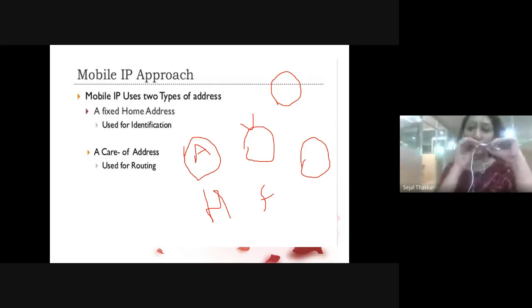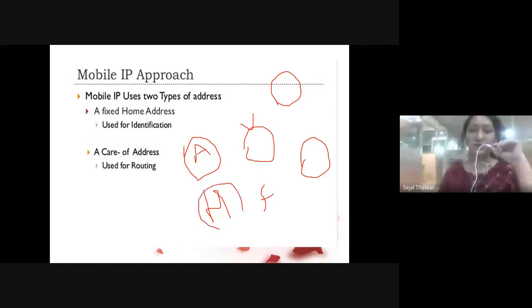Suppose I want to inquire about somebody: who is that person, what is his name, where is he staying, what is his address, what is his contact number. Whenever I'm at my home location, there is a home agent responsible for all these things. If I am at a foreign location, there is a foreign agent which keeps track of all the details.